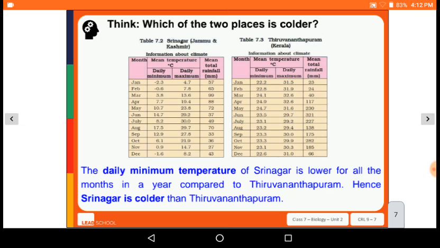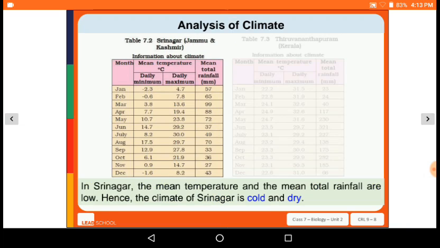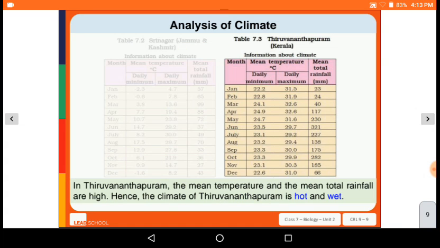Hence, Srinagar is colder than Trivandrum. So in Srinagar, the mean temperature and the mean total rainfall are very low, as the climate of Srinagar is cold and dry, and in Trivandrum the mean temperature and the mean total rainfall are high, hence the climate of Trivandrum is hot and wet.